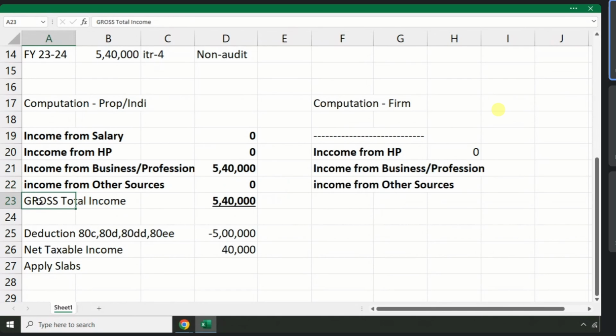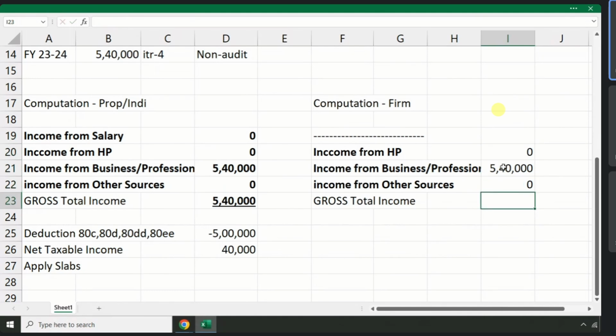And the gross total income, let's say 5,40,000. So what is the gross income? 5,40,000, and here only one deduction is applicable, that is 80G and 80GGC.